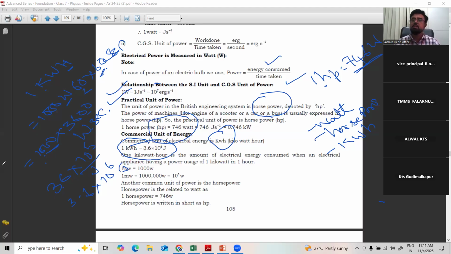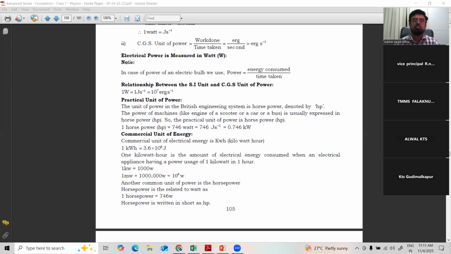So power can be measured directly in watt or horsepower, where 1 horsepower is equal to 746 watt. It is also measured in kilowatt hour, which is equal to 3.6 into 10 power 6 joule. There are a lot of conversions. We can convert joules into erg or joules into watt, watt into joule or into horsepower or into kilowatt hour. As per our requirement, we can use the unit in various fields. Clear? So this is a small topic about power.